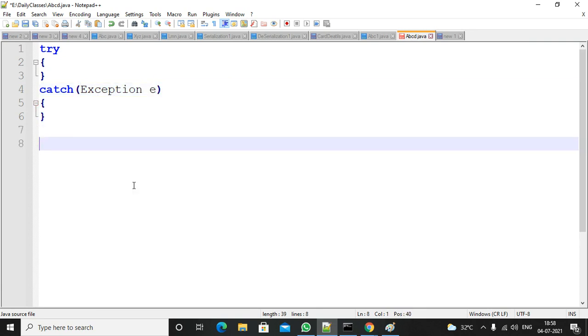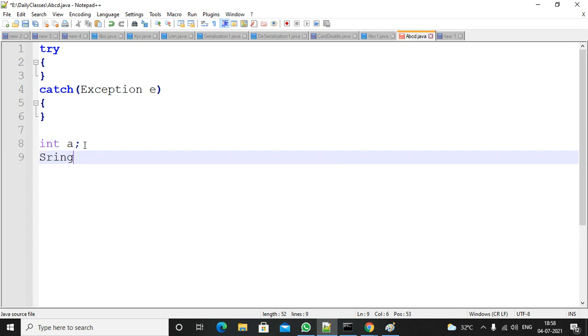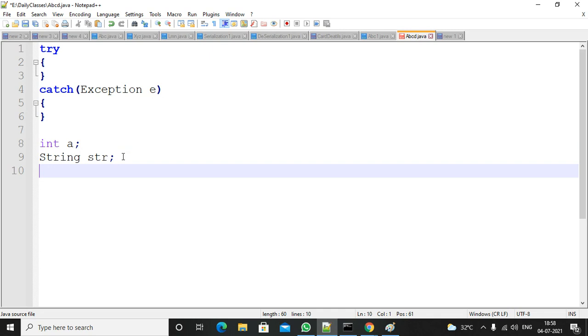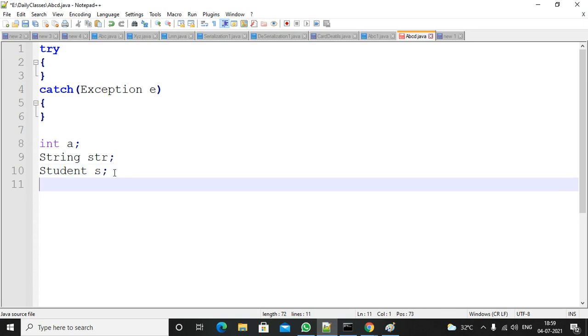If you write like this, this is a class name and this is the variable name. Like that.